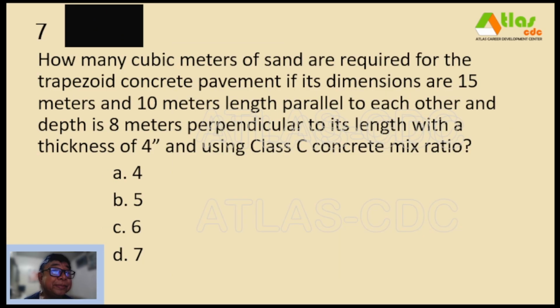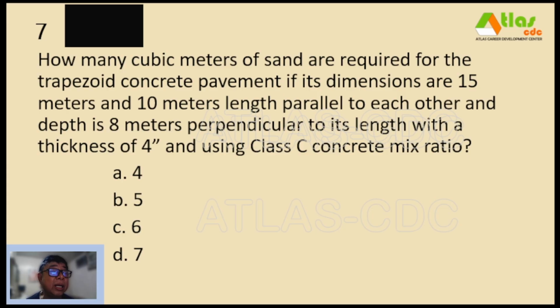Okay. So this is the same as the previous situation, but this one, what is being asked is how many cubic meters of sand are required for this trapezoid concrete pavement. Dimensions 15 meters and 10 meters length parallel to each other, and depth is 8 meters perpendicular to its length with a thickness of 4 inches, and using Class C concrete mix ratio. So again, we have to consider the volume of concrete, no?